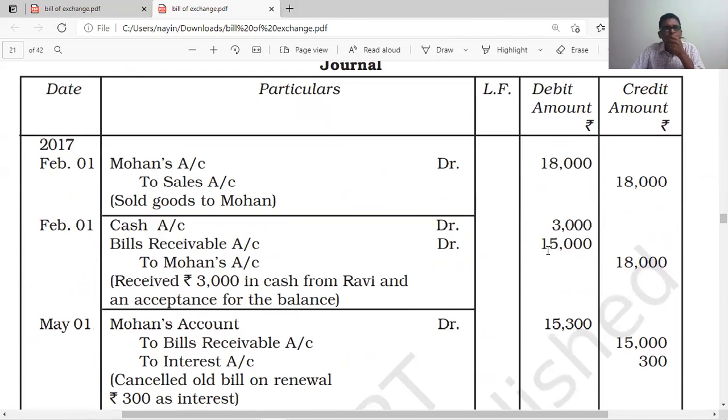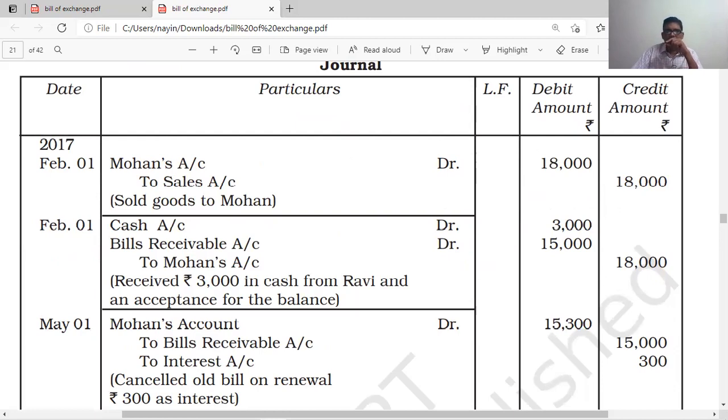These are Ravi's books. When goods are sold to Mohan by Ravi: Mohan account to sales account 18,000, being goods sold to Mohan. When cash is received, cash account to Mohan account 3,000. When bill is received, bills receivable account to Mohan account 15,000. So there is a combined entry: 3,000 cash is received, 15,000 bills receivable is received, total 18,000. Cash account 3,000, bills receivable account 15,000, to Mohan account 18,000, being bill and cash received.